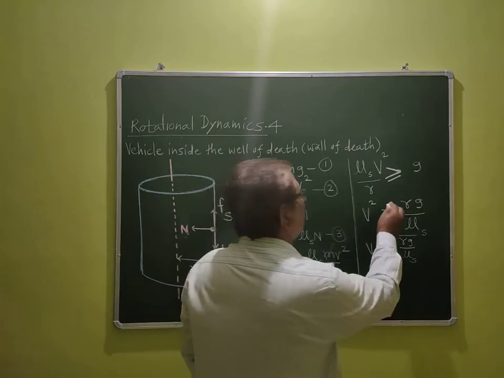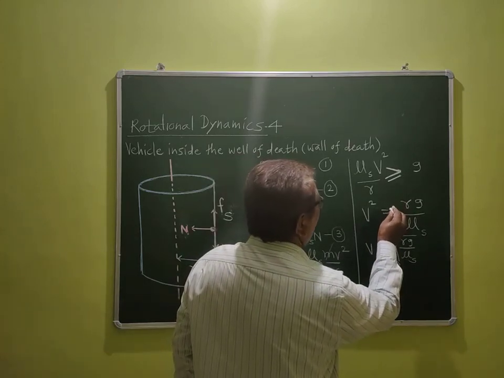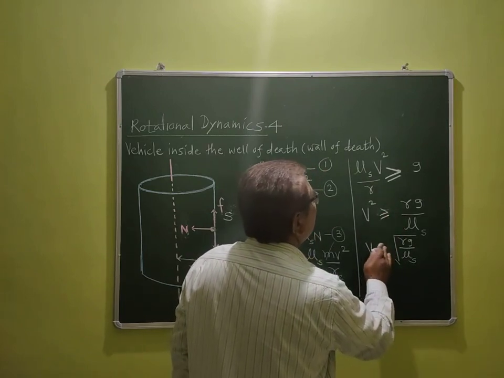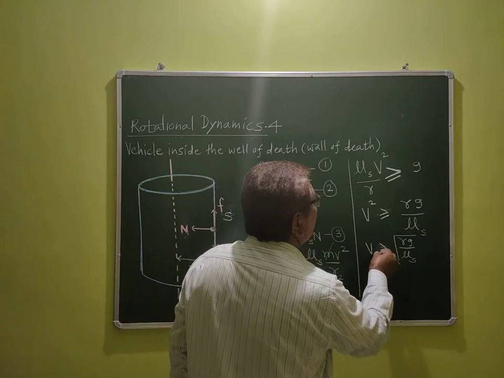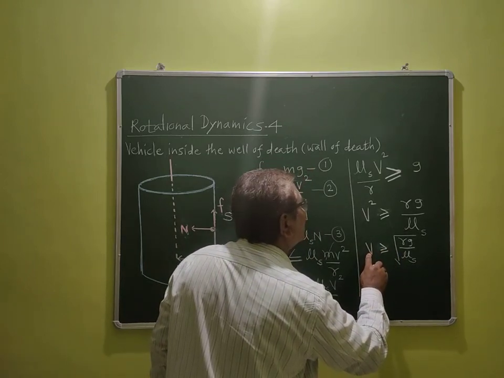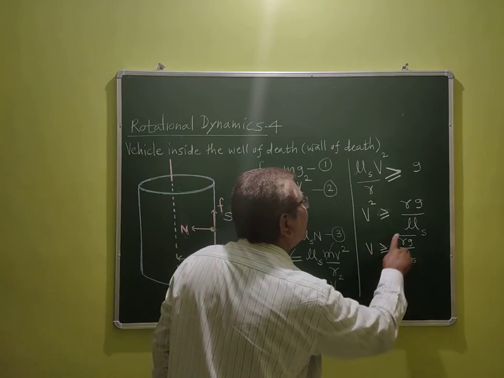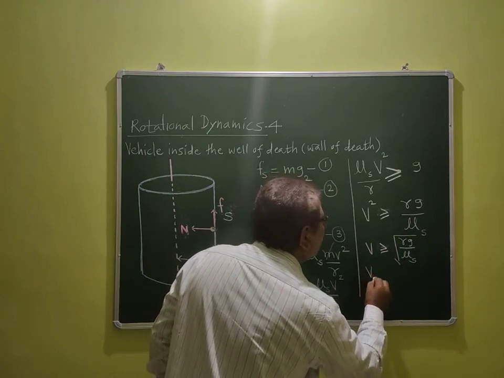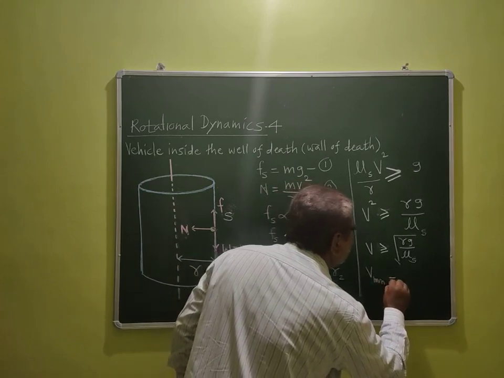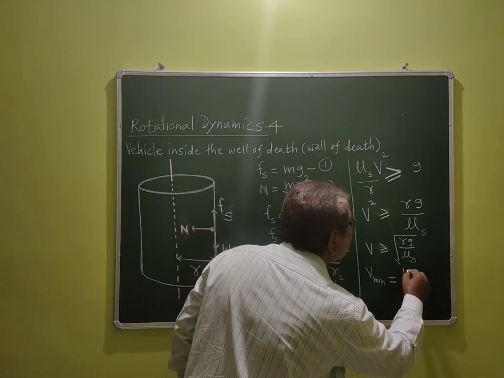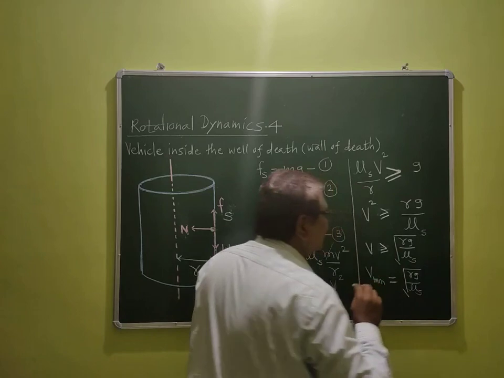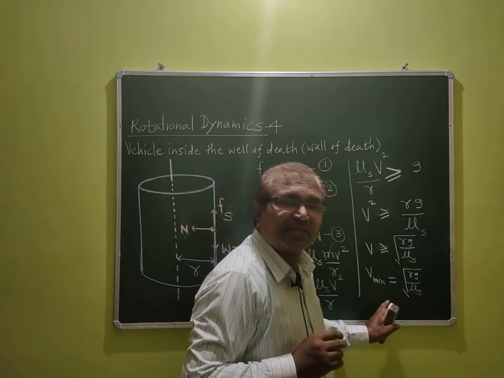Sorry, we can write it like this, greater than or equal to. The velocity of the vehicle should be greater than this factor, but the minimum velocity required should be equal to this. What is the meaning of this?